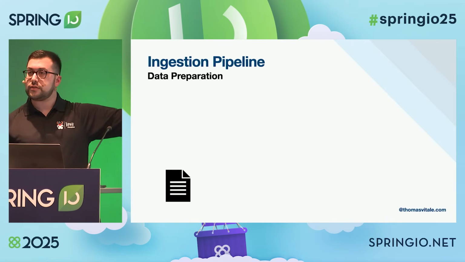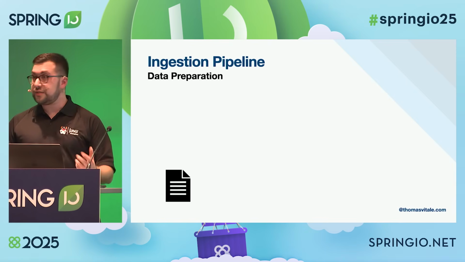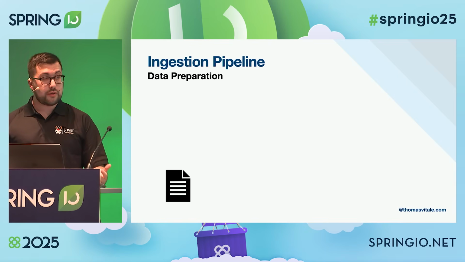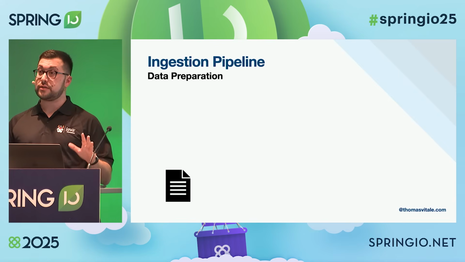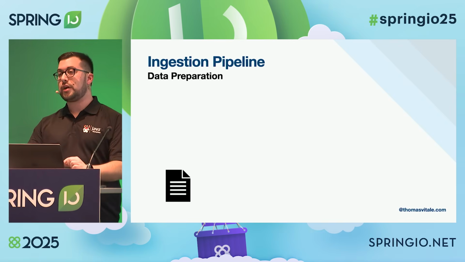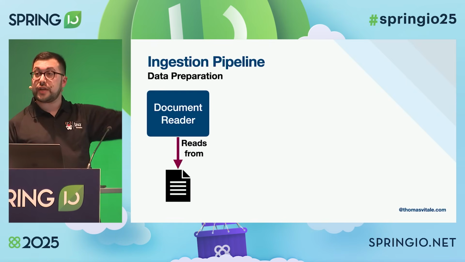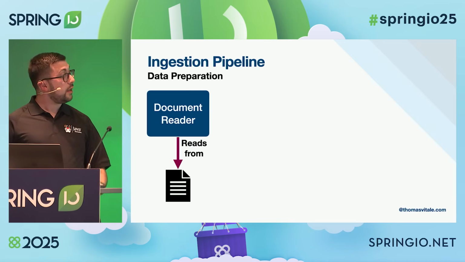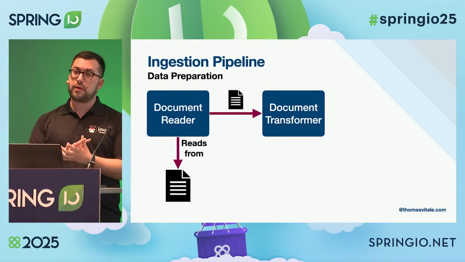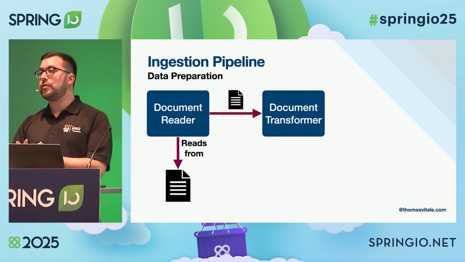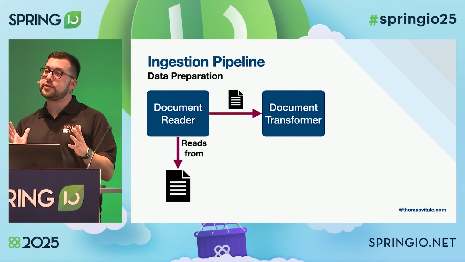So if I have my documents, they could be documents stored in an SQL database. You might have PDF files or spreadsheets or even images, whatever the format is, we go through three main steps. And they're always these same steps thanks to nice abstractions that Spring AI provides. First of all, we have a document reader step with this API where we can read data from different sources. Next, we want to transform the data. Once we get the raw data, maybe from a PDF document, there might be extra information we don't need, or maybe the document is simply too long, and storing it all at once might be too much.